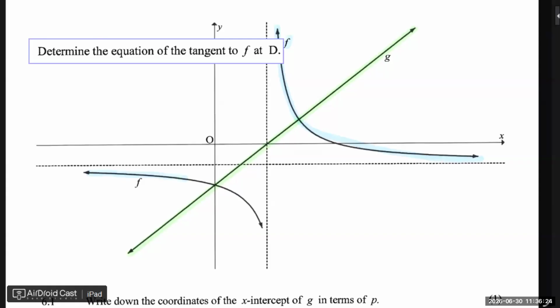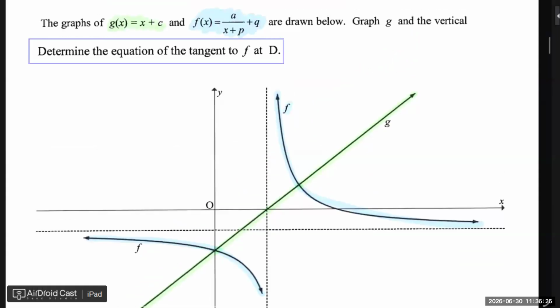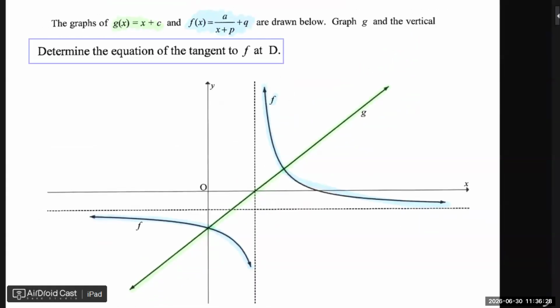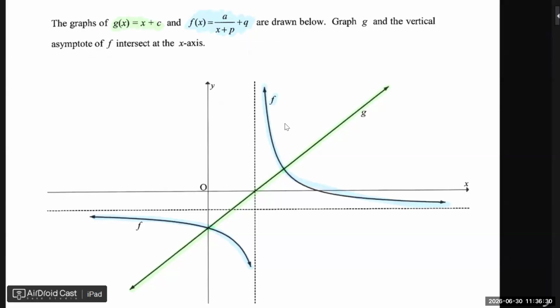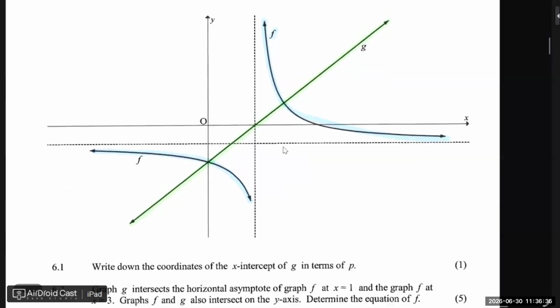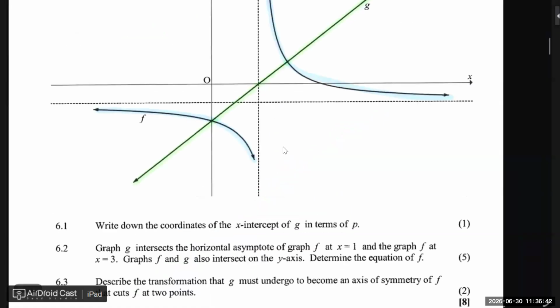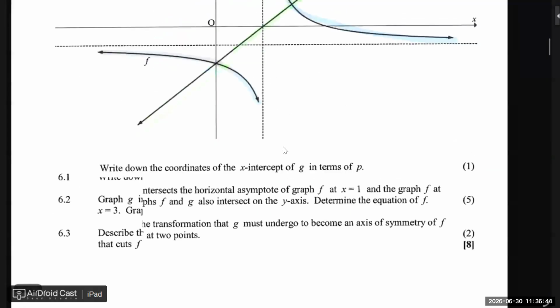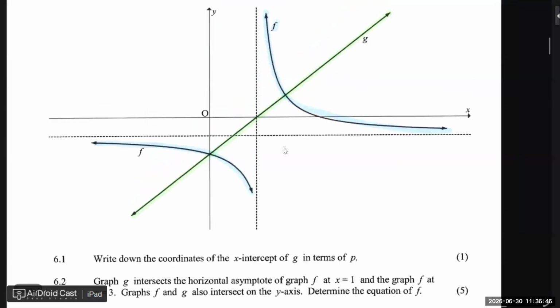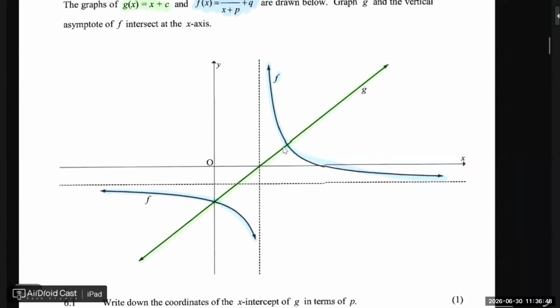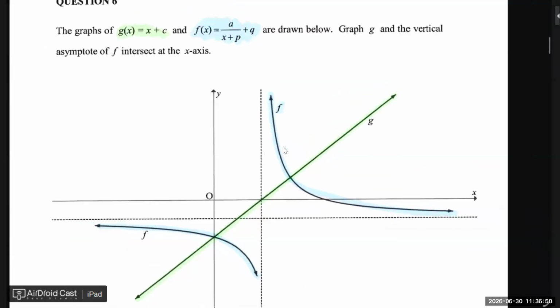And then they say we have a vertical asymptote where the other one cuts the x-axis. What is the gradient of the green one? 1. Perfect.